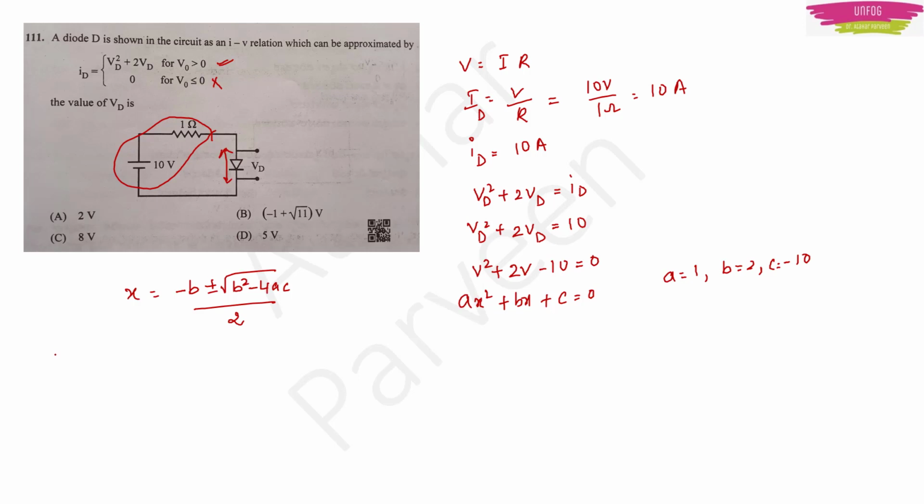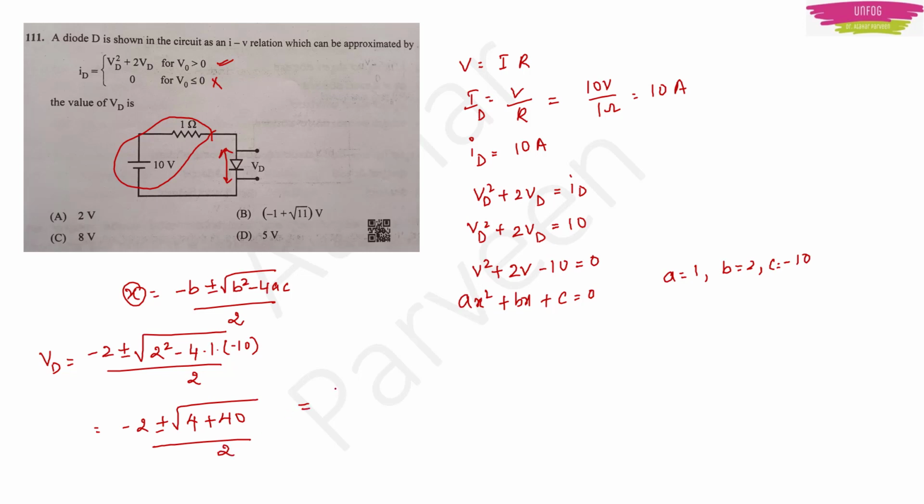So substitute all that, and this X is our V, isn't it? V or VD will be equal to minus 2 plus or minus root of 2 square minus 4 into A is 1, C is minus 10, divided by 2. Or this is equal to minus 2 plus or minus square root of 4 plus 40 by 2.